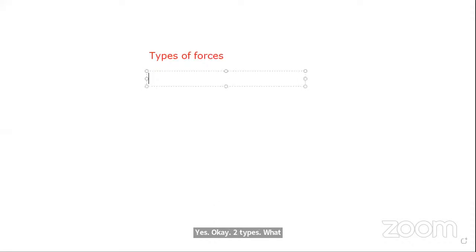So do you know how many types of forces there are? Types of forces, do you know anybody? Good. 4 types, 2 types. Okay, what are they? Yes, contact and field.